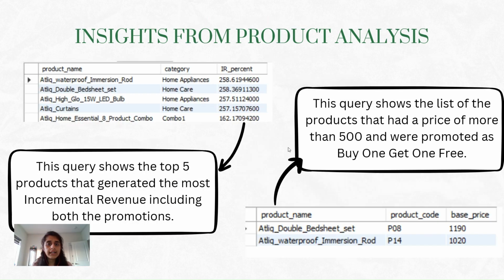Some additional analysis required by the team was to see the top five products in terms of incremental revenue. And from the first query, we can see that Atlic waterproof immersion rod contributed to a 258% increase in revenue, followed by double bed sheet, LED bulb, curtains, and home essential combo. Additional insights they wanted to gain were which expensive products that have a price of more than 500 rupees are discounted as buy one get one free, and the query result gives the output as double bed sheet and waterproof immersion rod.